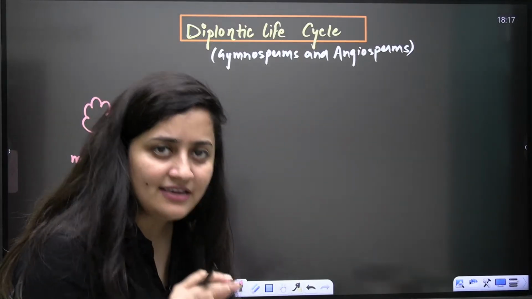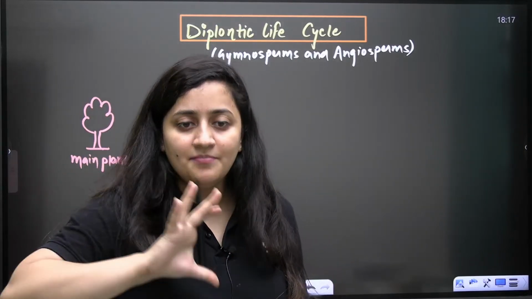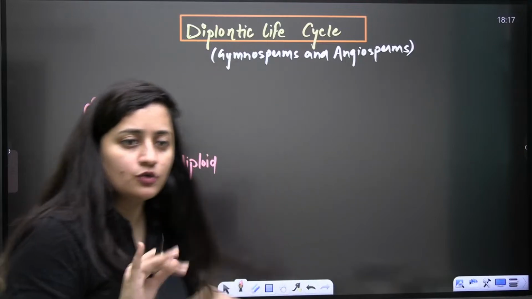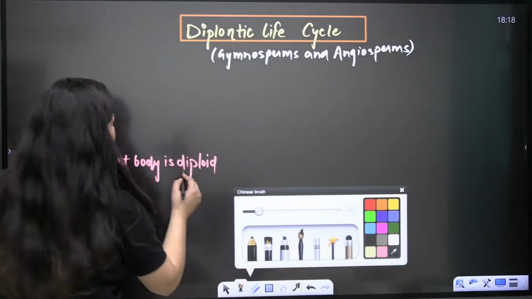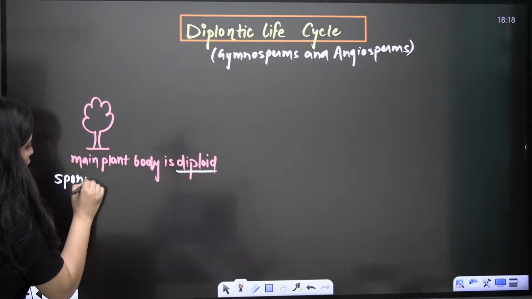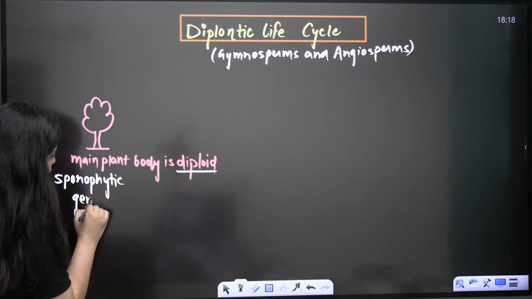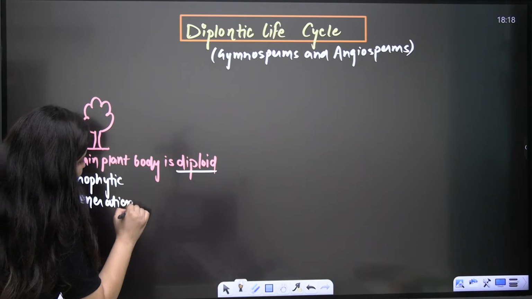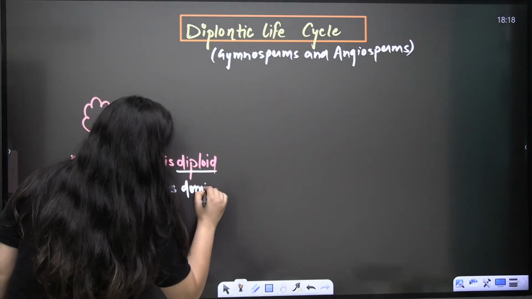Like in the case of algae, we were saying that the thallus is haploid, the main plant body is haploid. So now here the main plant body will be diploid. So can we not say that it is the sporophytic generation which is dominating? Sporophytic generation, that is diploid generation, is dominating here.